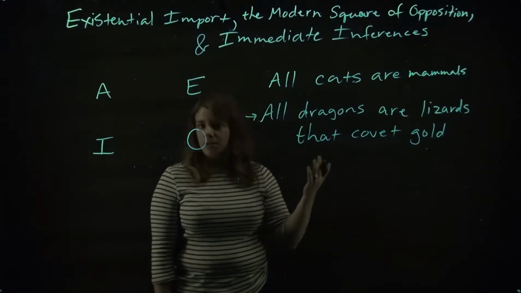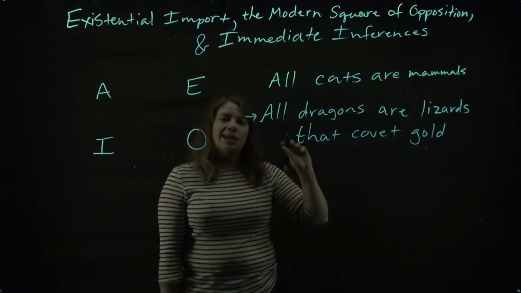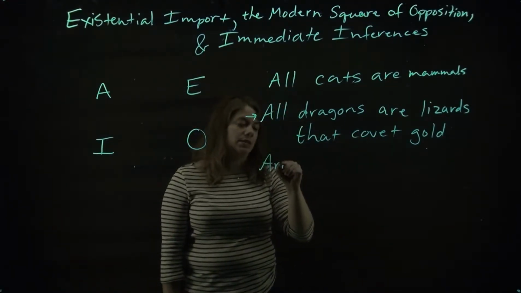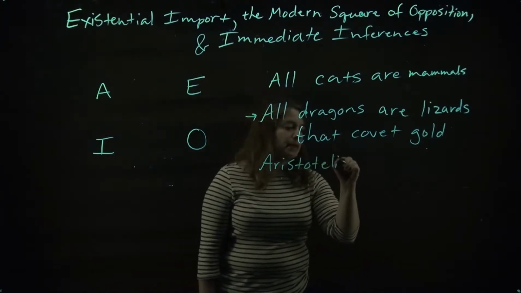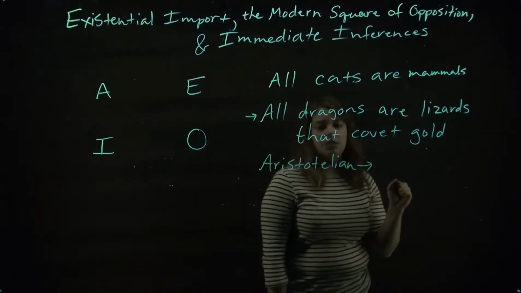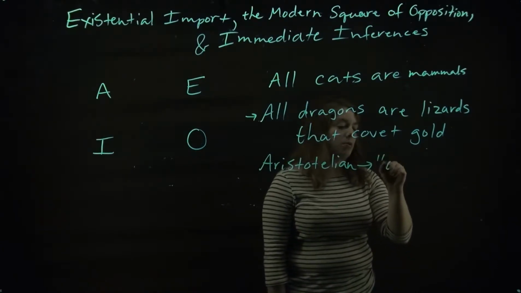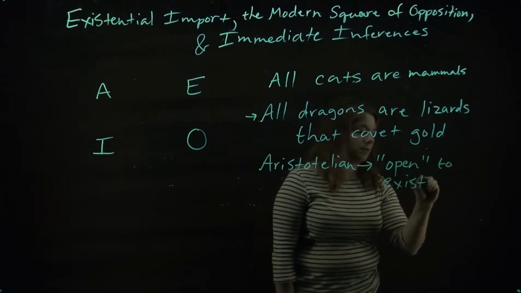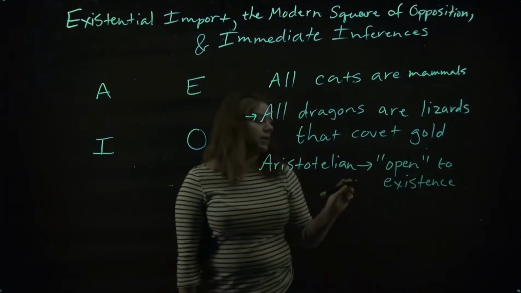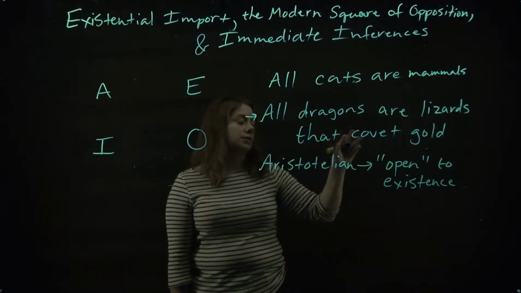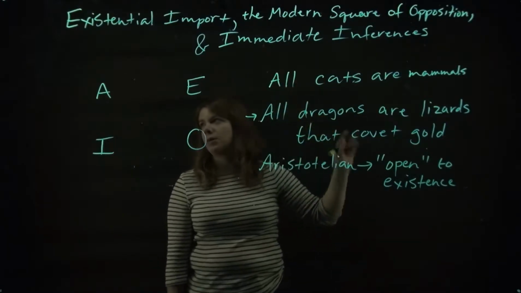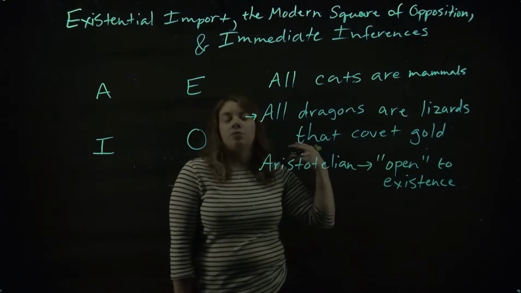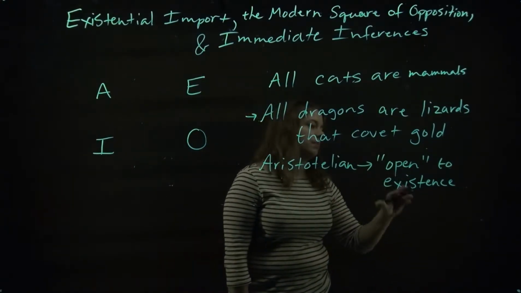So in philosophy of logic, there are two ways of interpreting A and E propositions, or universal propositions. The first version of this is known as the Aristotelian interpretation. And we say that the Aristotelian interpretation is, quote unquote, open to existence. So the idea here is that on the Aristotelian interpretation, A and E propositions are saying something about the world. At least that's the given going into the analysis, that we are actually picking up on something in the world.